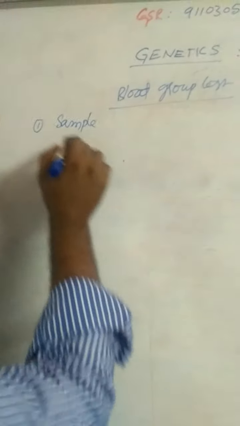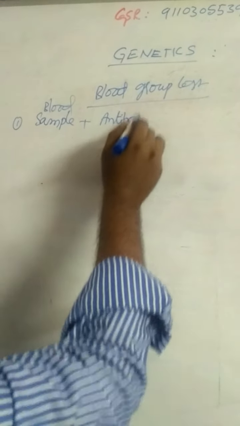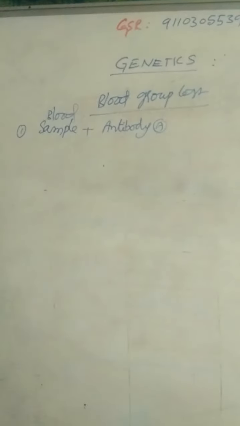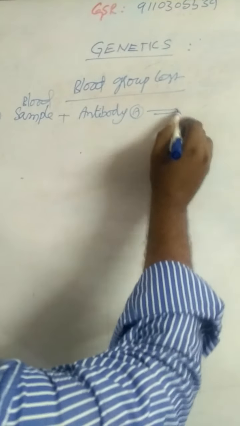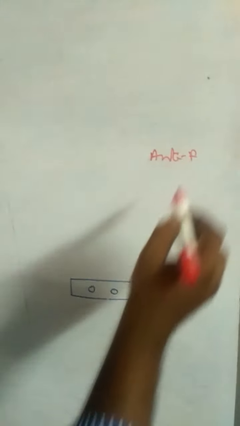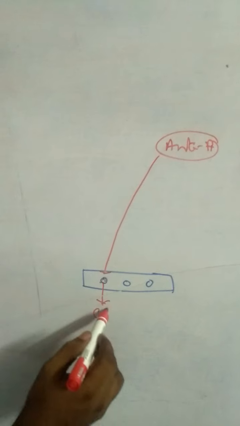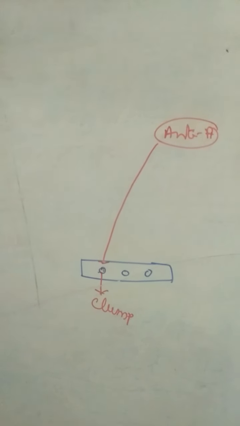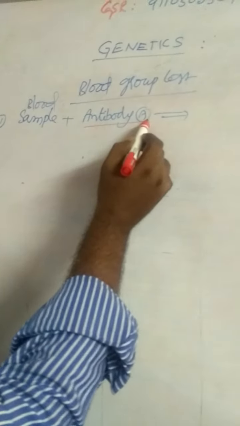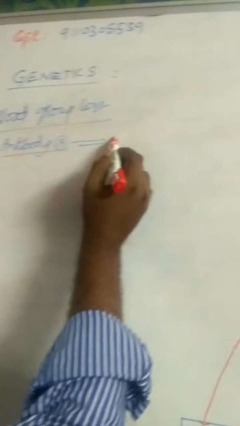For the first blood sample, we add the antibody A. Anti-A means antibody A. If the antibody A is added to the blood sample, it gives clump, C-L-U-M-P. Clump means clot.